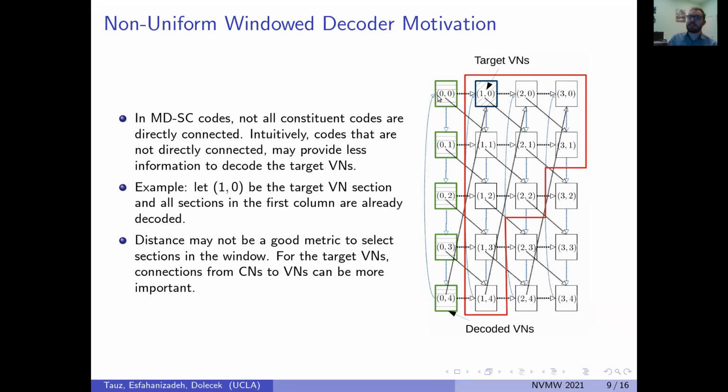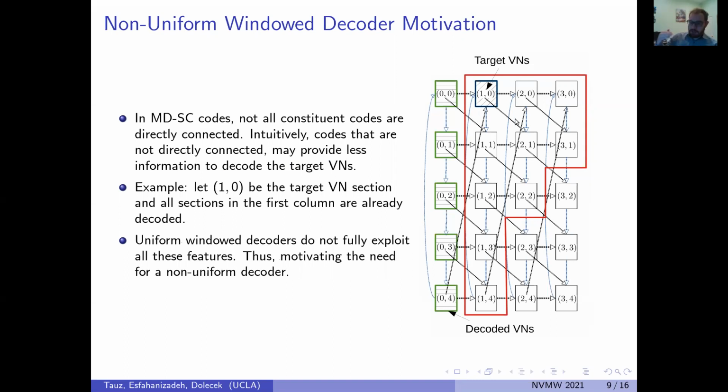Additionally, observe that all connections are not symmetric. There are variable node to check node connections and check node to variable node connections. So the sections this one is connected to differs based on which connection is used, and it's not clear which connection provides the best information. As such, a possibly good window might be this, that prioritizes check node to variable node connections.